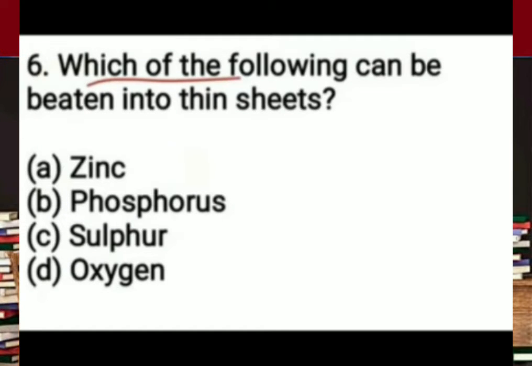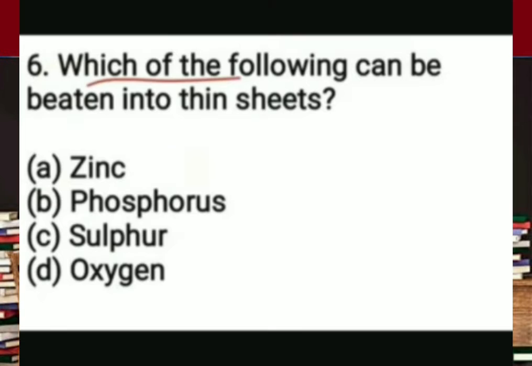Next question: which of the following can be beaten into thin sheets? It's the property of malleability. We know that only metals show the property of malleability. Here in these options, zinc, phosphorus, sulfur and oxygen, zinc is the only metal. So zinc shows the property of malleability.